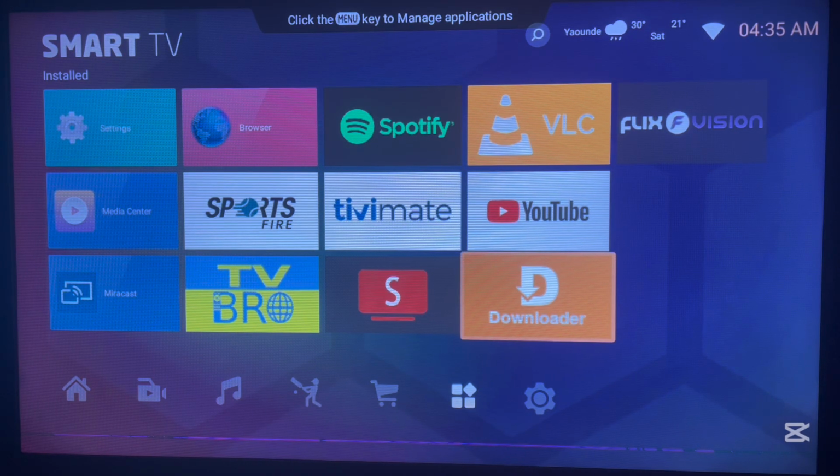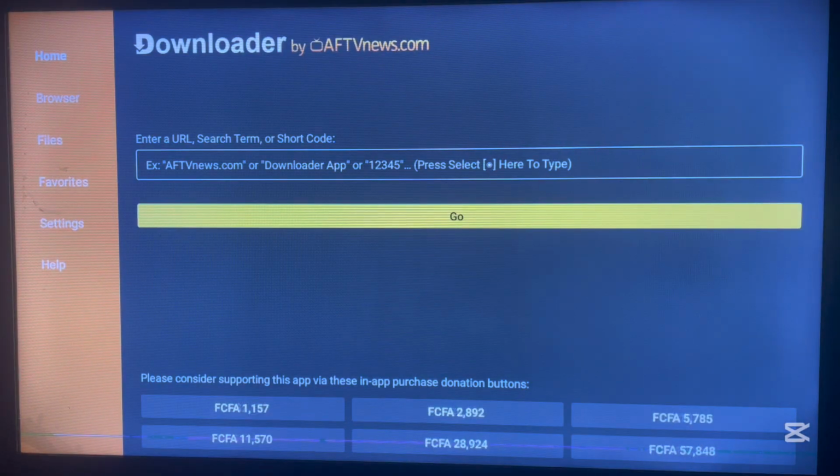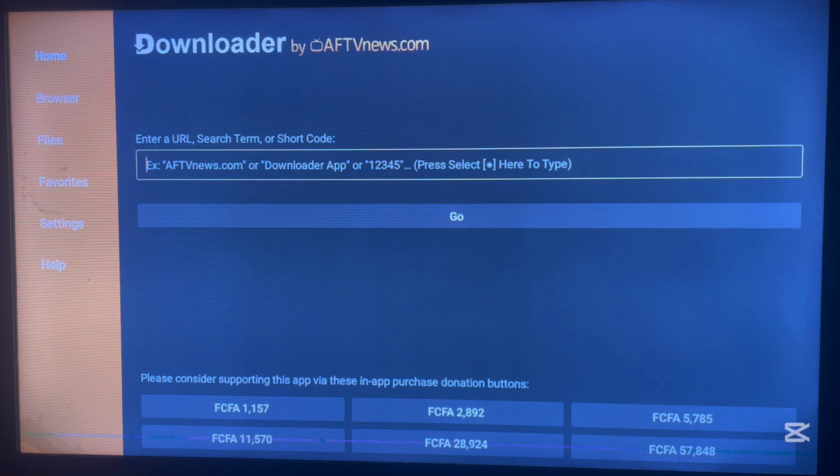For us to install Unlinked to Android TV, we need an application called Downloader. Now Downloader is another application that you should have on your Android TV. The reason I didn't talk about it earlier is because I believe that every Android TV user knows about Downloader. Well, if you don't have it on your Android TV, there is a link in the description that is going to help you to install Downloader to your Android TV. It is a very important application and it helps you to install applications to your Android TV without Play Store. So if you already have Downloader, just go ahead and launch it. If you don't have it, check the description of this video for a link.